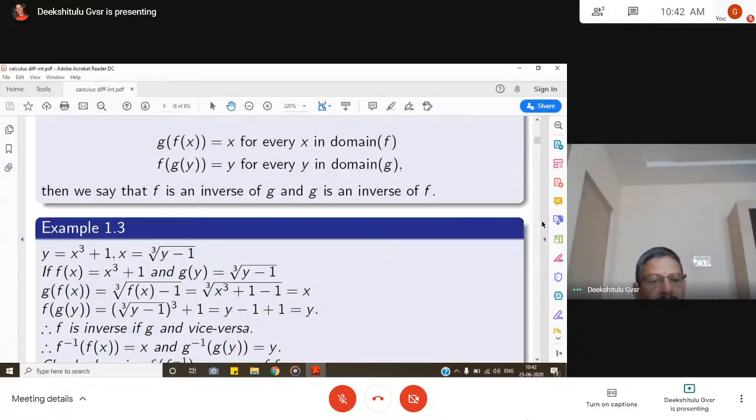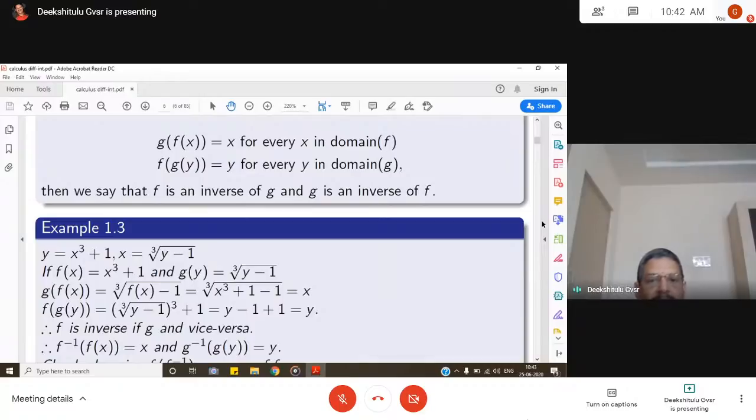You see the second one, f of g of y. That means f of x is x cube plus 1. Substitute g of y in that. That is cube root of y minus 1, whole cube, plus 1. That is y minus 1 plus 1. If you cancel 1, again you get y. So f of g of y is equal to y. So that means both the conditions are satisfied.